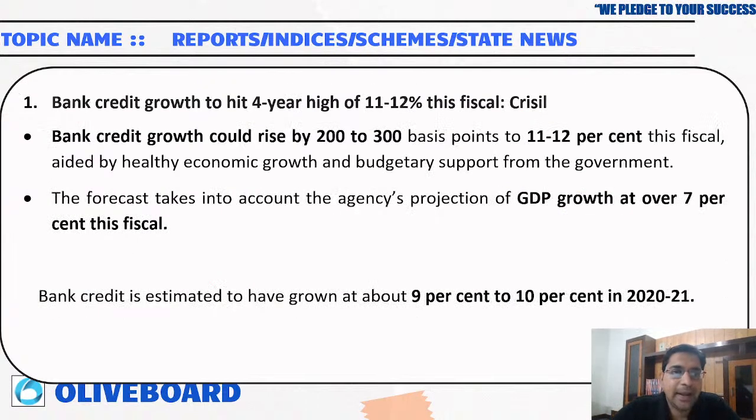Now, bank credit growth to hit a 4-year high of 11 to 12% this fiscal. That means there is a credit growth of 11 to 12% this fiscal as per the CRISIL report.